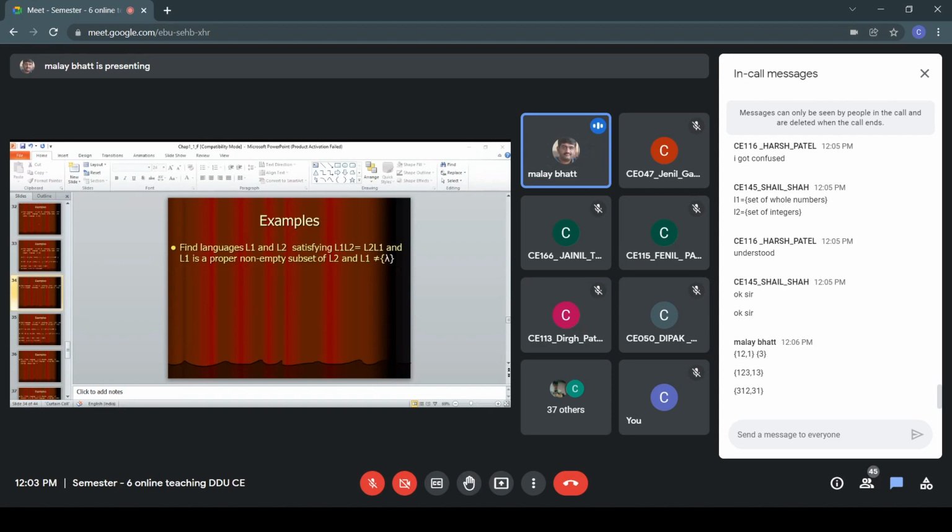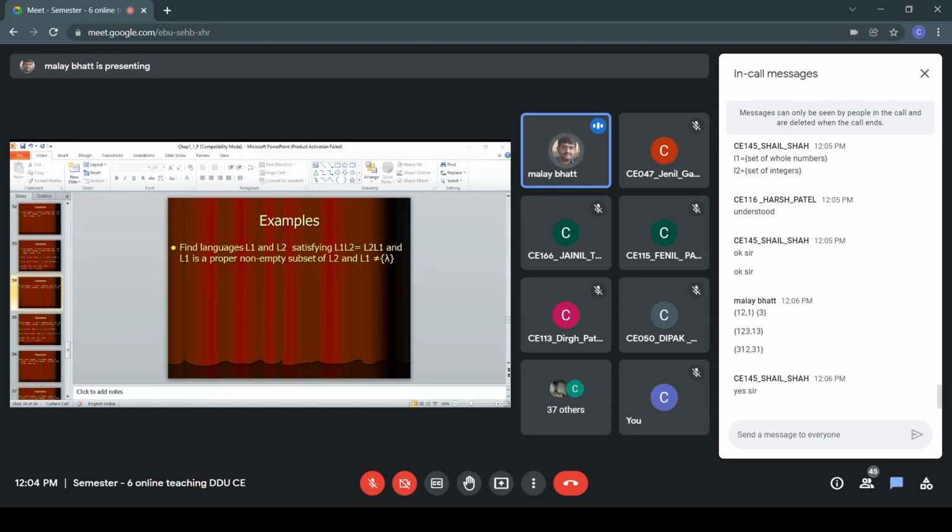Definitely, this will not be equal, right? Because when you do a concatenation of L1 with L2 and L2 with L1, it will change the numbers, right? But normally when we are considering a language, we are always assuming the sigma as A comma B, right? And we have to think about a language which is a subset of sigma star. If anything special is required, we mention the sigma separately.